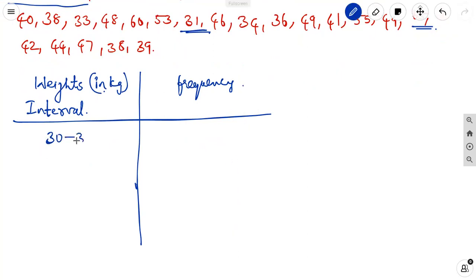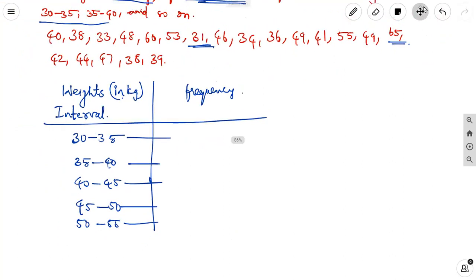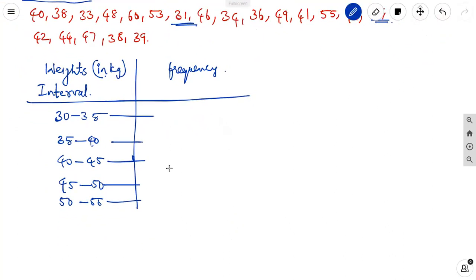30 to 35, 35 to 40, 40 to 45, 45 to 50, 50 to 55, 55 to 60, 60 to 65, 65 to 70.